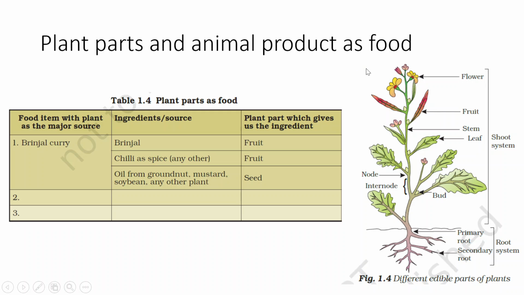So first, if you look at this diagram or illustration, the first part is the flower. The flower can be used as food. Then the fruit, then stem, leaf, then we have bud, then we have node, internode. Then underground, under the soil of this plant, we have the root, and many roots can be used as food. So I want you all to note down the different parts of the plant, and write down various examples of each plant part as a food.